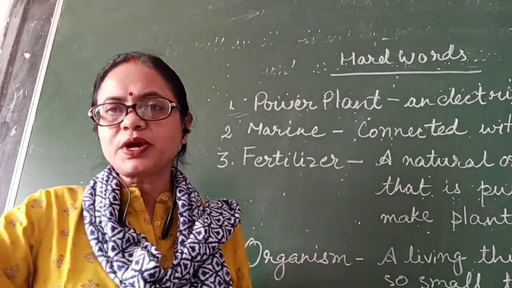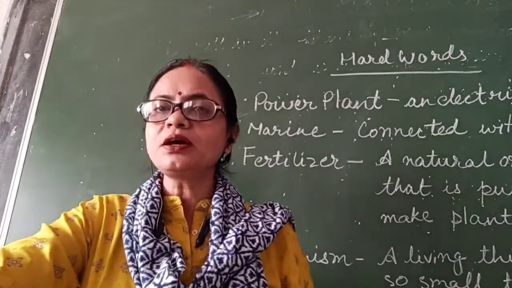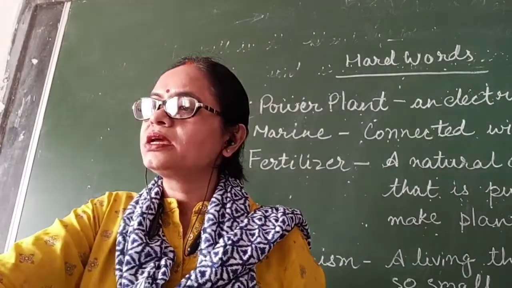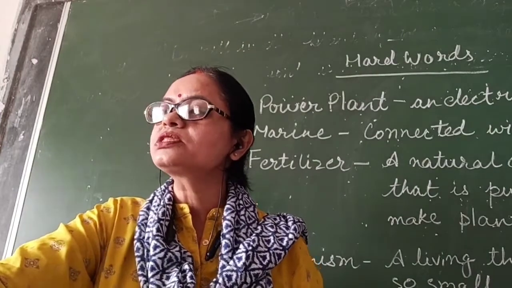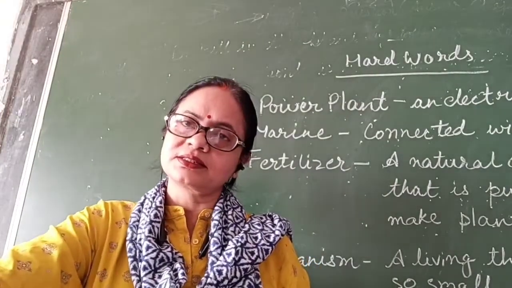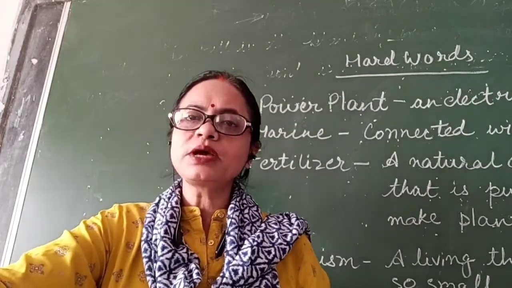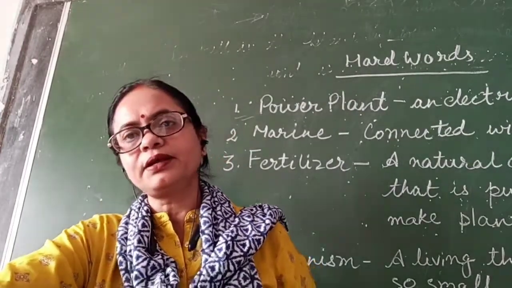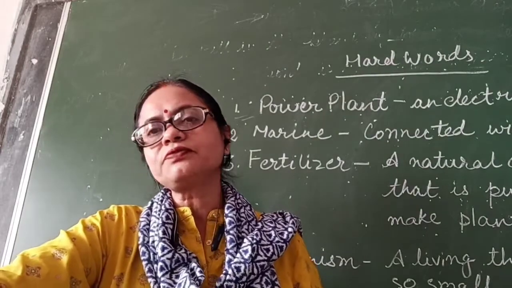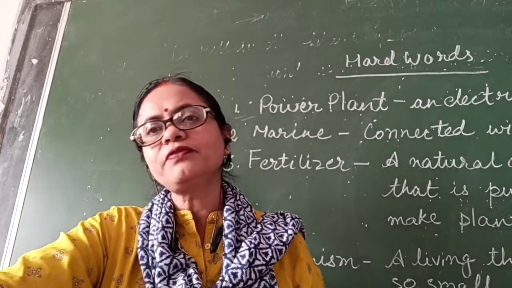Then comes the next point, which is related to the peasants or farmers. These days farmers are using chemical fertilizers. What are fertilizers? Fertilizers help the plant to grow in a better way. So these days farmers are not using natural fertilizers.